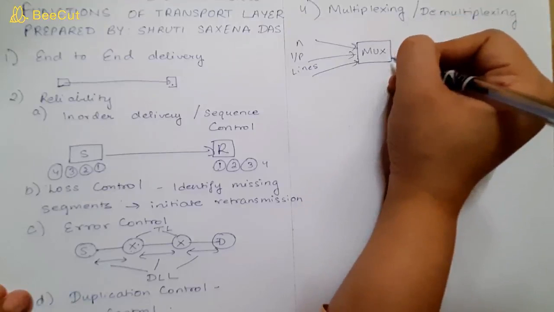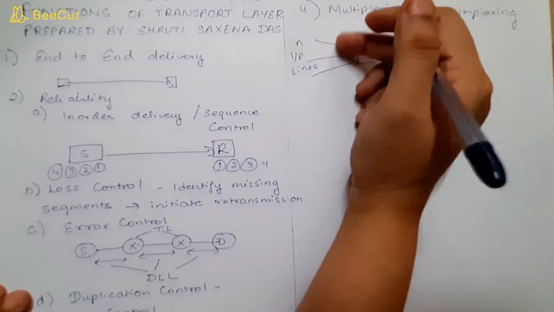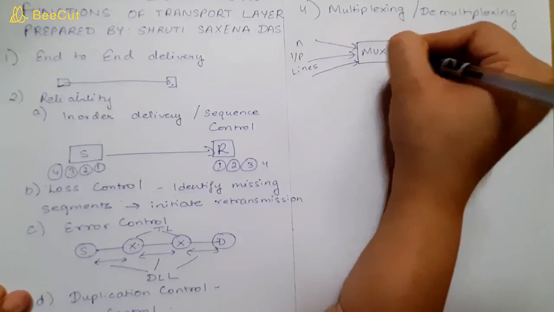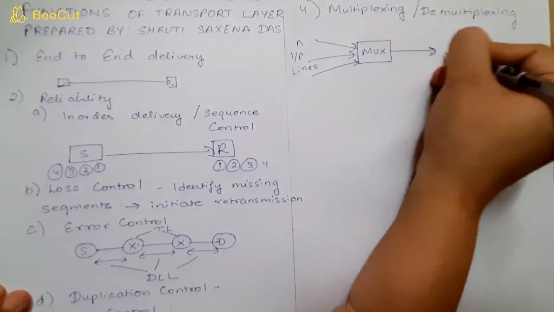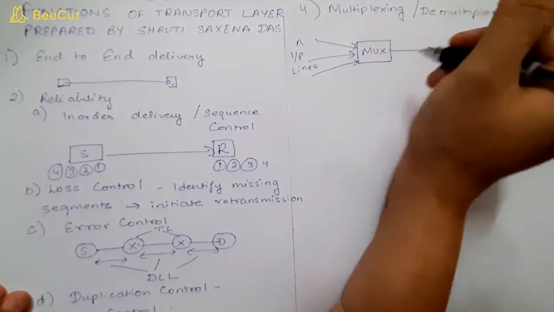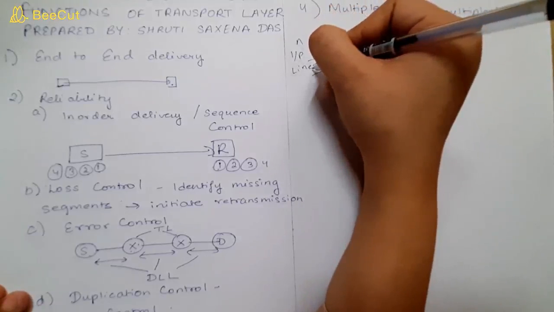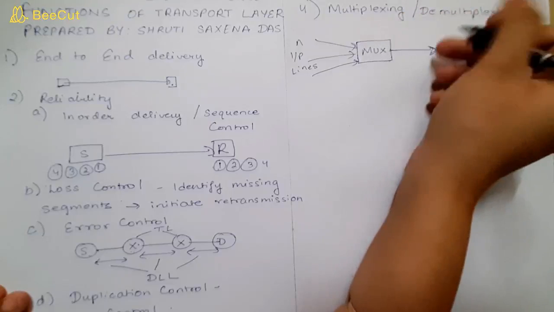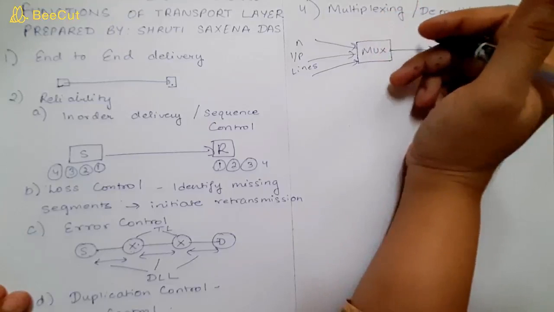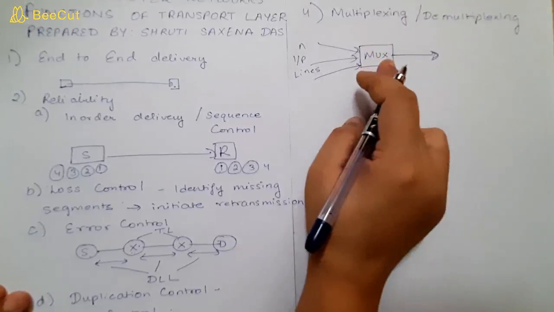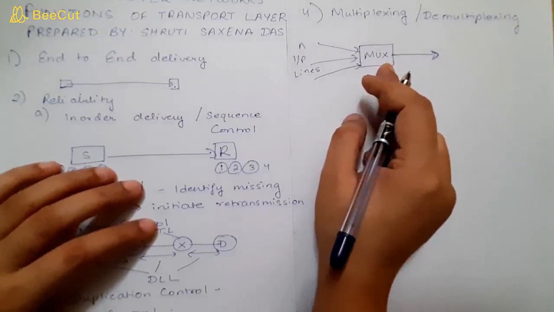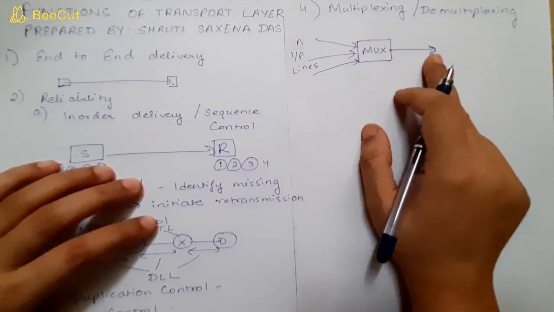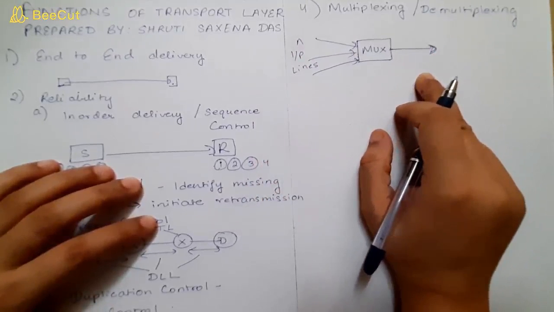What this multiplexer will do, it will take all the n inputs and send multiple data streams over a single medium. So this is a channel on which it is sending. It will take all these inputs and share them over a single medium. The process of combining data streams is known as multiplexing, and the hardware which we are using is known as a multiplexer. So basically it takes these inputs, combines them and generates a single output line.